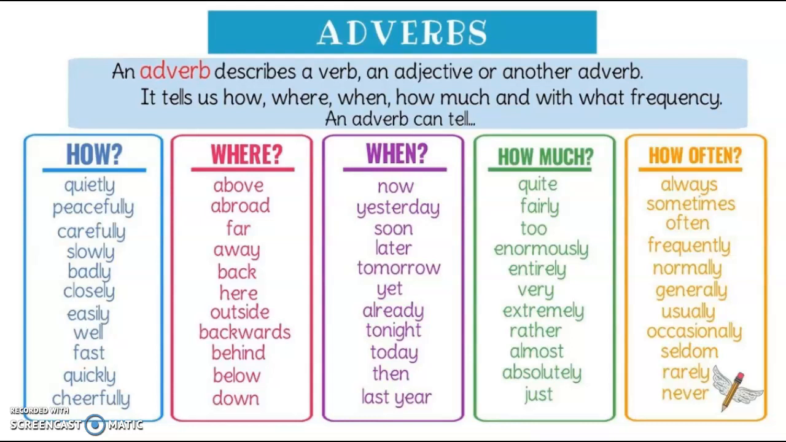So instead, you have to understand what they do, and then you look at the sentence and figure out, oh, this is telling me where something happened. This is telling me when something happened or how often something happens. So I know it's an adverb. Adverbs describe verbs, adjectives, and other adverbs.